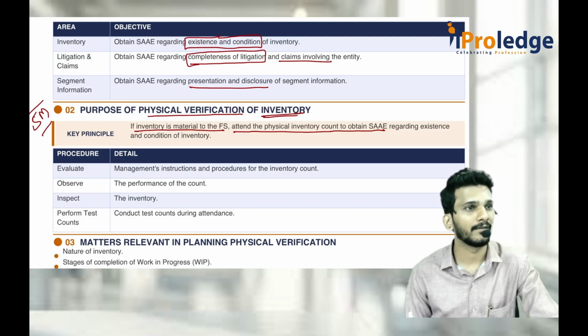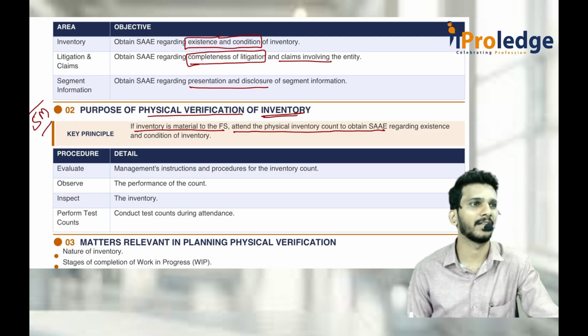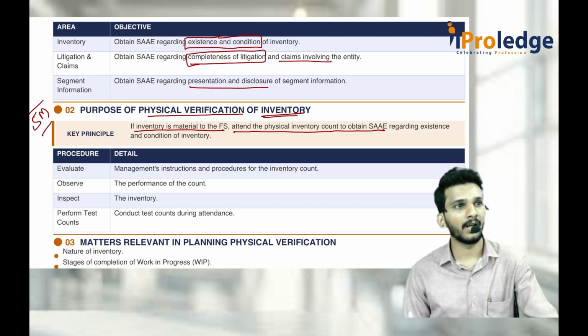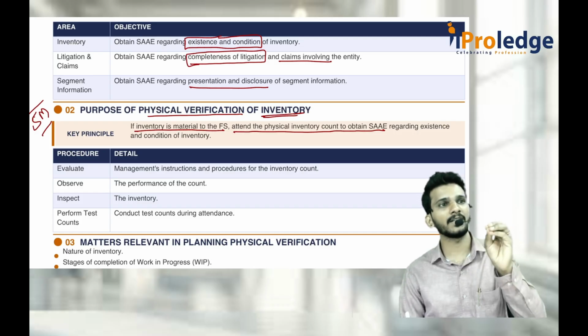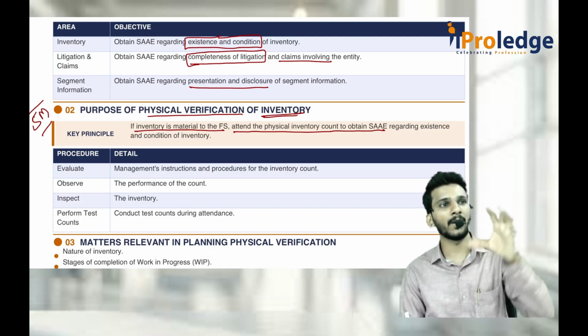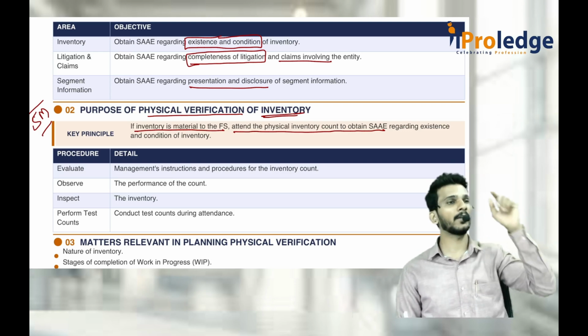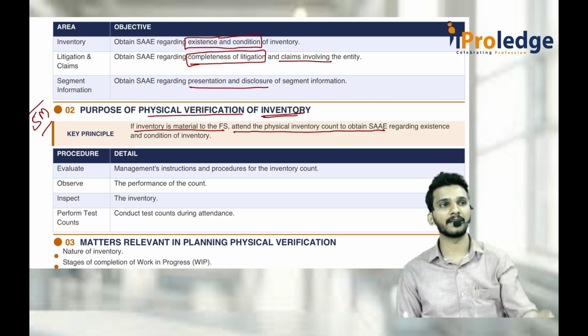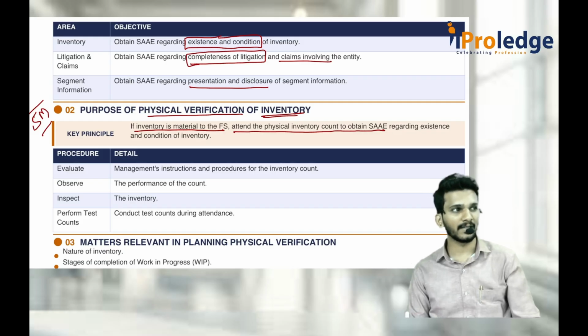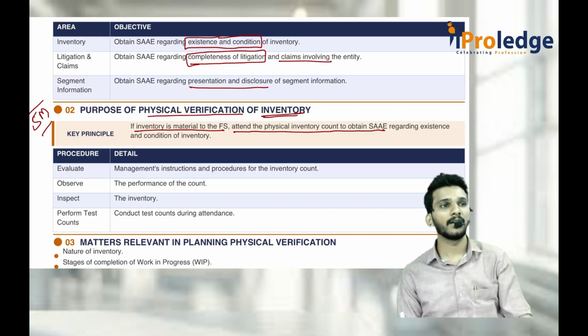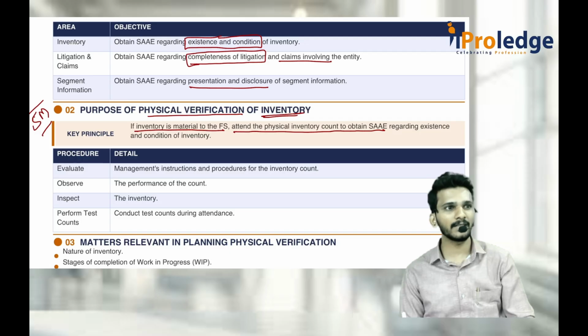What do you feel? Your answer may be right or wrong, but what do you feel in the first instance? We discussed 5 methods: observation, inspection, recalculation, reports. Out of 7 methods, when the auditor goes for physical inventory counting, what method will he apply to get sufficient and appropriate audit evidence? Inspection, observation. Okay, observation, because he should just observe.